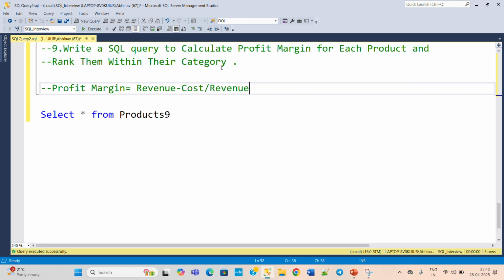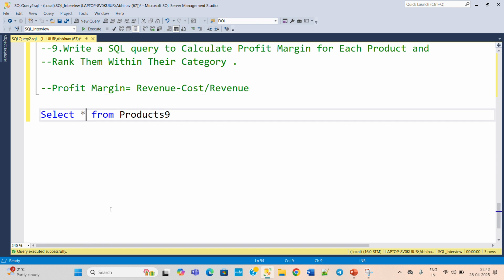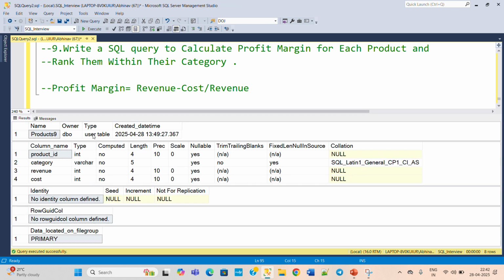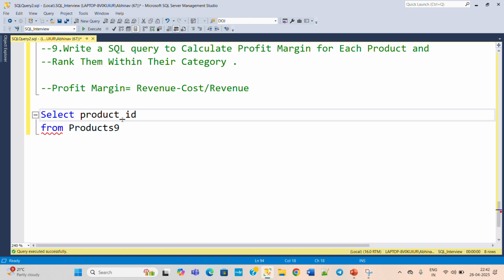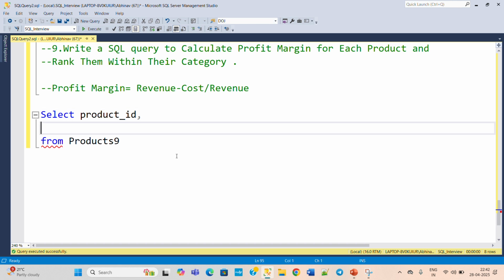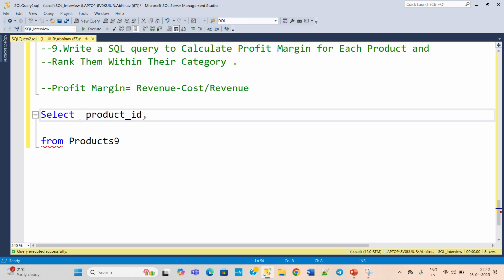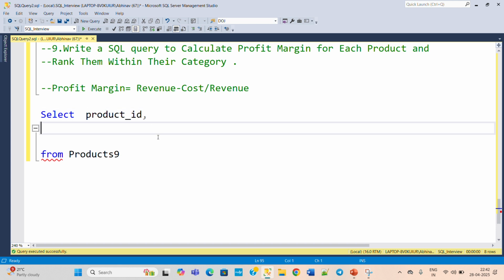Now what we need to do is find out the profit margin for each product, okay. So basically the query will be like, select, what are the columns we need to select? We need the product ID here, and then profit margin. So profit margin for each product and rank them within the category. Category also we want, okay. No, category is not required. So product ID, and then the formula for this we will paste here.